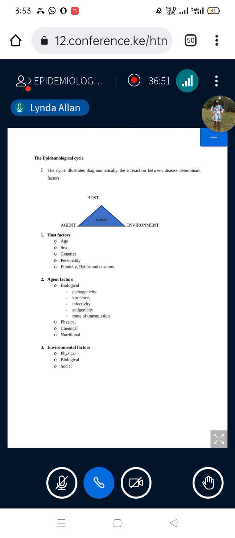Okay. Then we have what we refer to as the transmission route. The transmission route is the main route of transmission. It could be via direct contact, for example, sexual contact. It could be via vectors like mosquitoes. That is a transmission route.